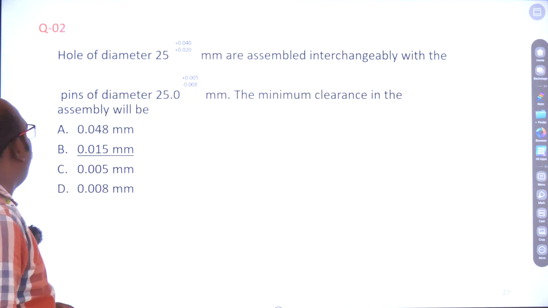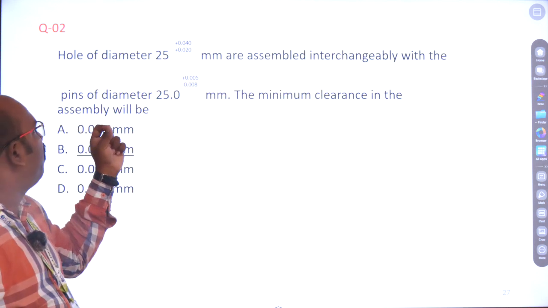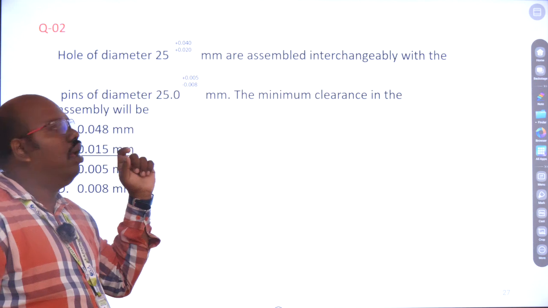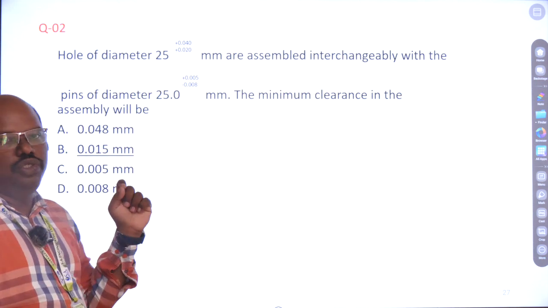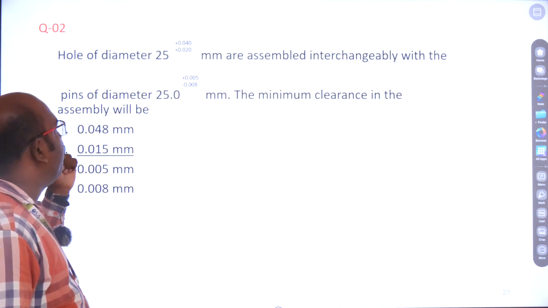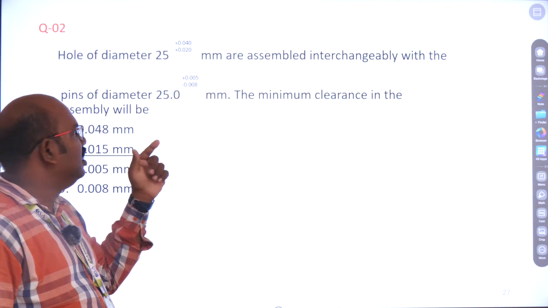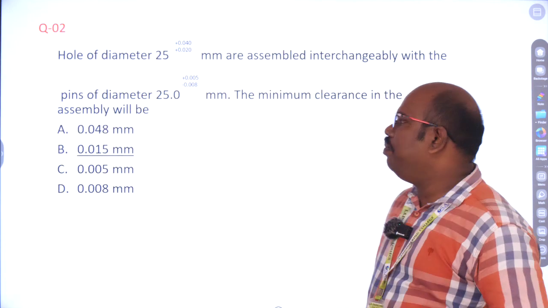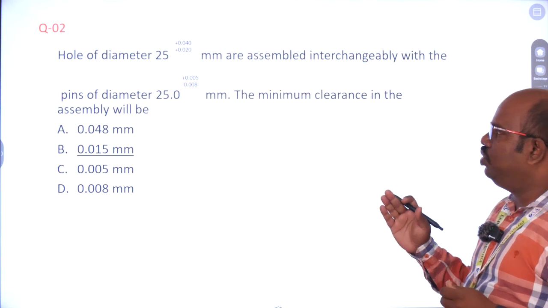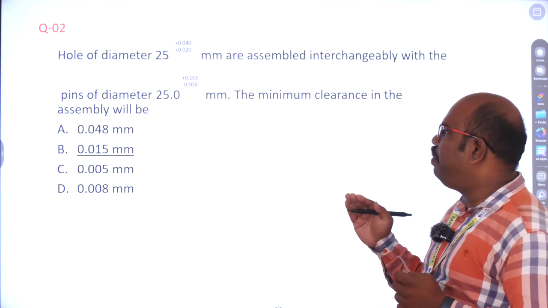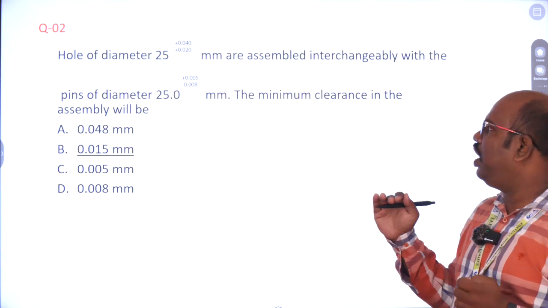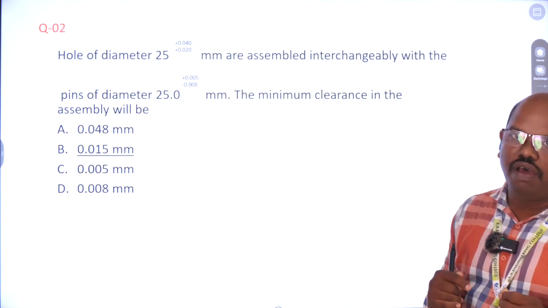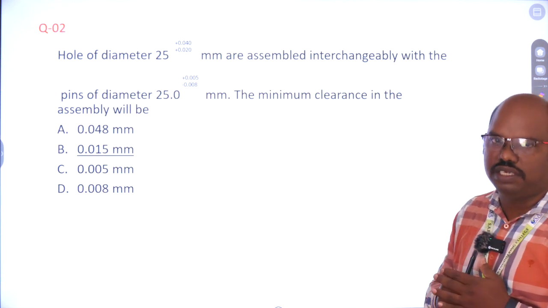Next problem: a hole of diameter 25, with limits 0.020 and 0.040 mm, is assembled interchangeably with a pin of diameter 25, with limits 0.008 lower and 0.005 upper. We need to find the minimum clearance of the assembly.